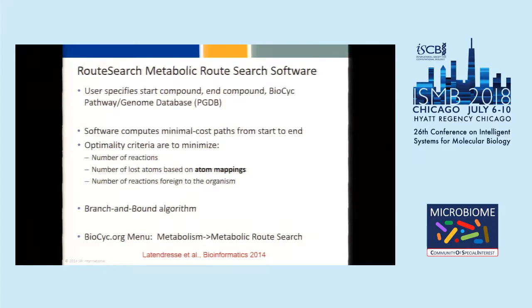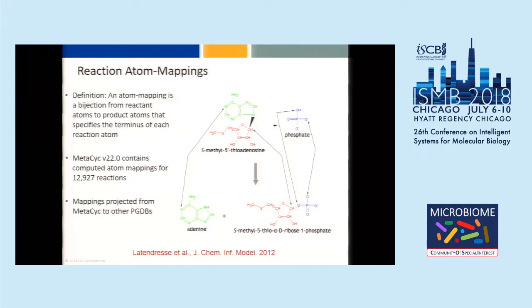And it also tries to minimize the number of reactions that are foreign to the organism, because actually another option is the user can optionally allow the route search to draw from our MetaCyc universal reaction database. And so this algorithm was developed more for metabolic engineering applications where you want to minimize the number of new reactions that you're engineering into an organism. And we use the branch and bound algorithm that's published in the publication listed here, and it's been available in BioCyc for a while.